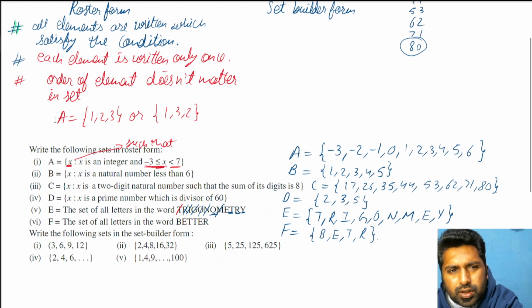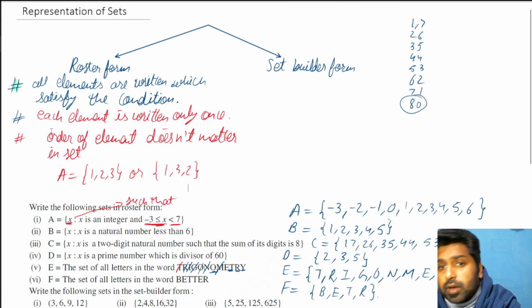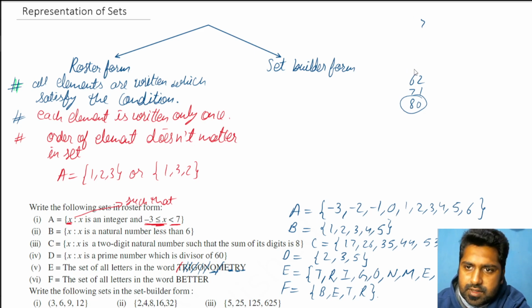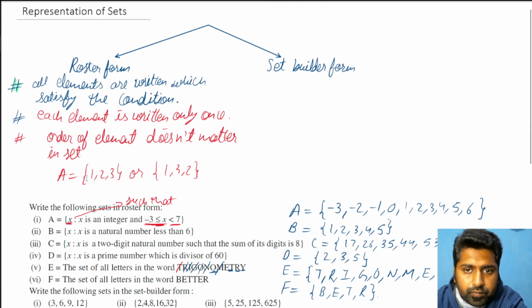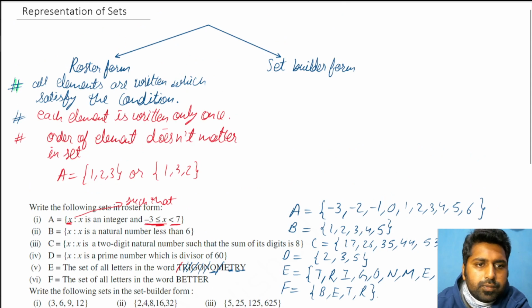So that covers your roster form. Now comes set builder form. I didn't explain set builder form before this. Let's erase this. The reason is that these questions that we were doing are actually written in set builder form. Somehow elements will be given to us. We have to find a unique relation in those elements, and based on that we have to write the condition like this. So basically in set builder form what we have to do,